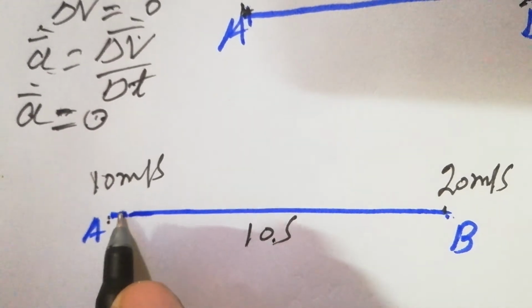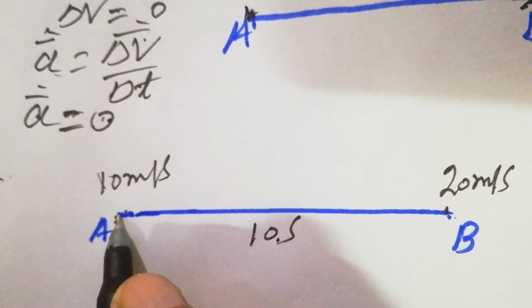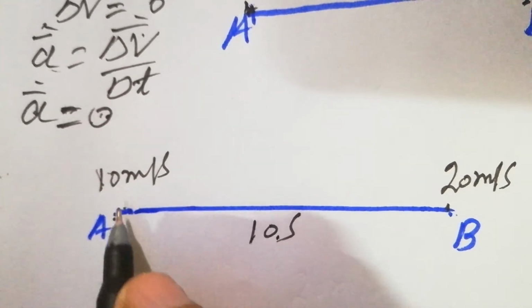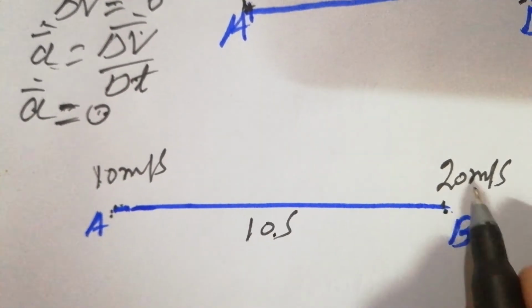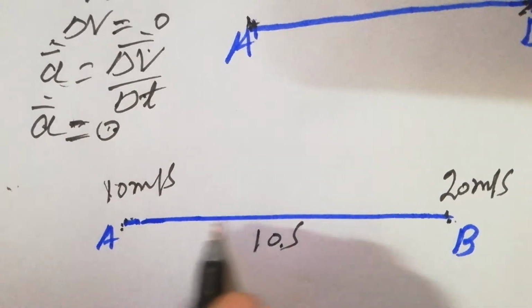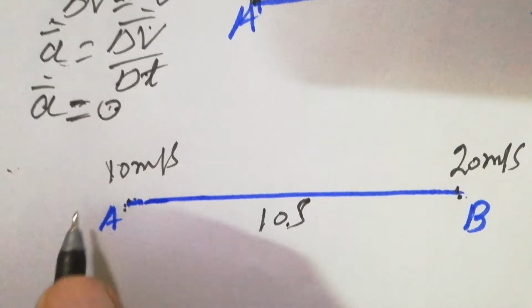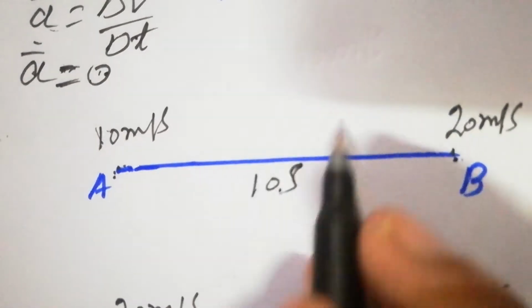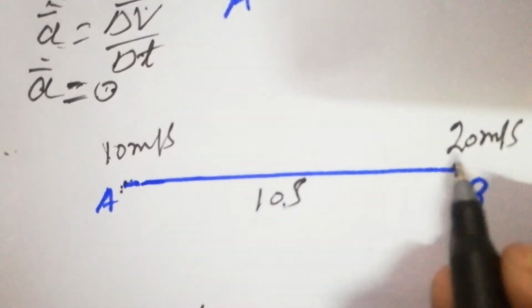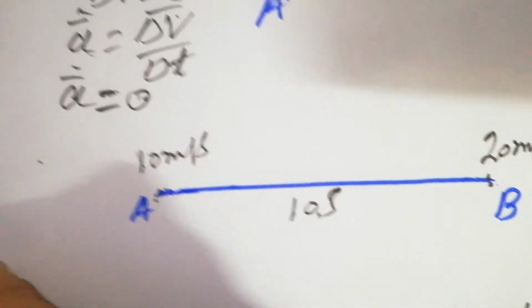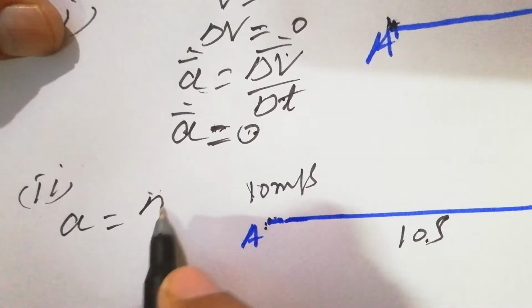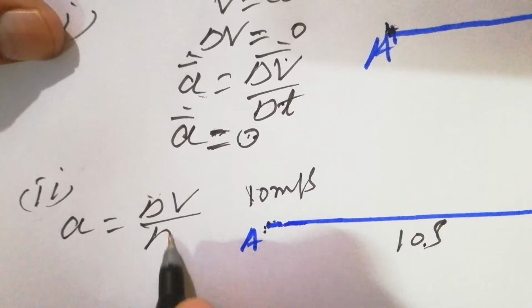And in this case, the velocity is increasing. In the initial stage, it was 10 meter per second, and then it goes to point B and its velocity is 20 meter per second, and the time taken is 10 seconds. Because the velocity is increasing, the acceleration is a equal to delta v over delta t.